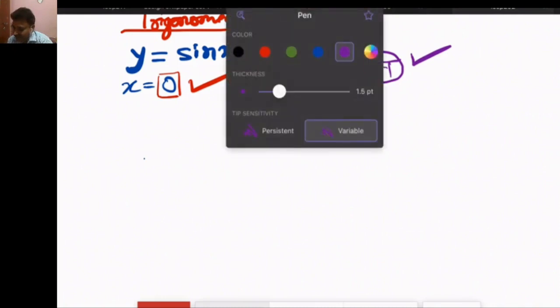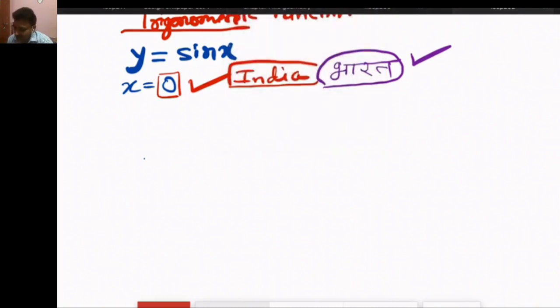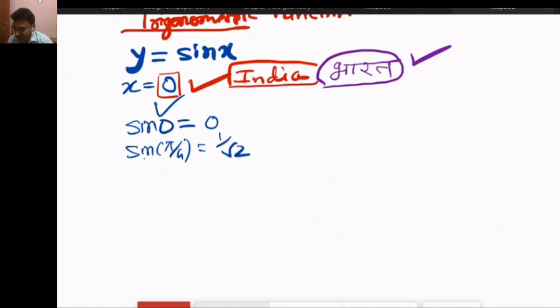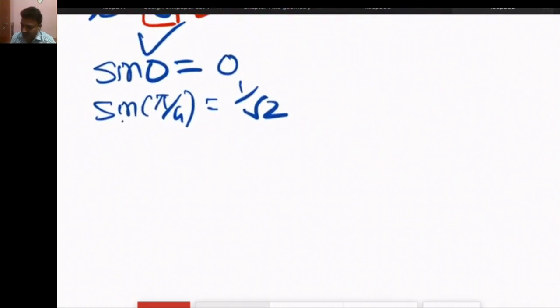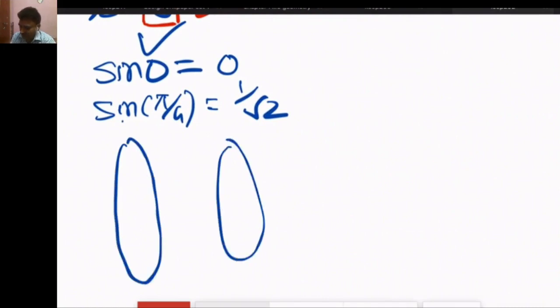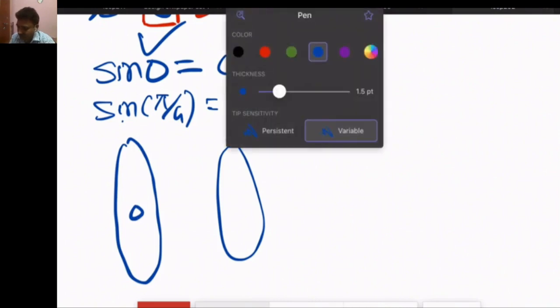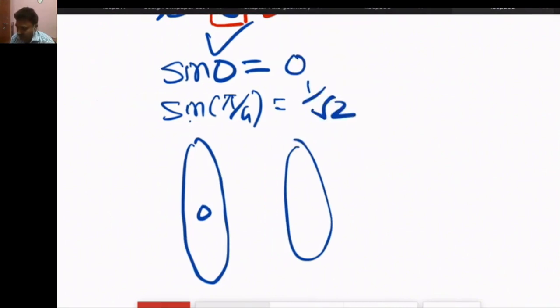So the sign of 0, we know that sin of 0 is 0. Sin of pi by 4 is 1 by root 2. So if we take a Venn diagram, then 0 is related to 0.